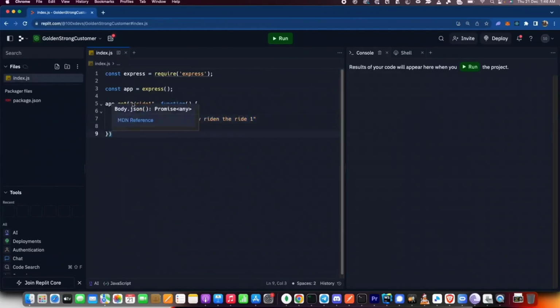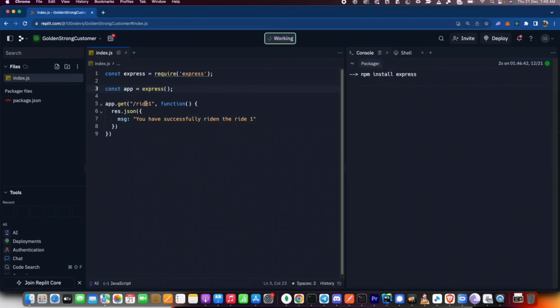All right, I have created a single route. Right now, this route can be accessed directly by someone. There are no middlewares trying to block or protect this route. This is an open route. If I actually run this and try to go to /ride1, you will see I get back this message. We'll see that very soon.